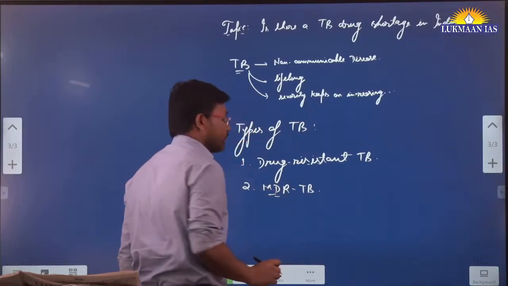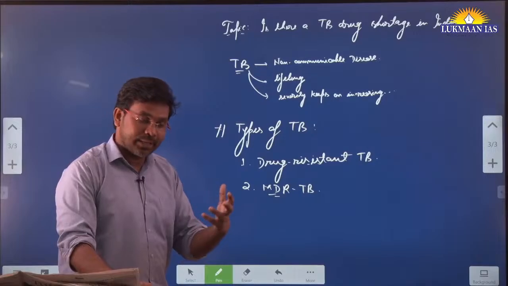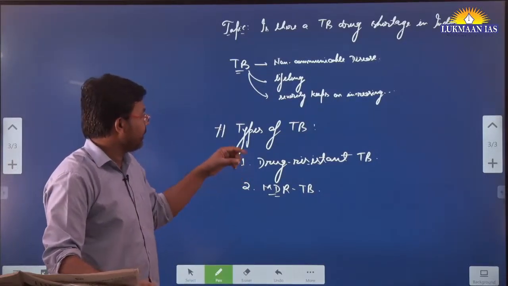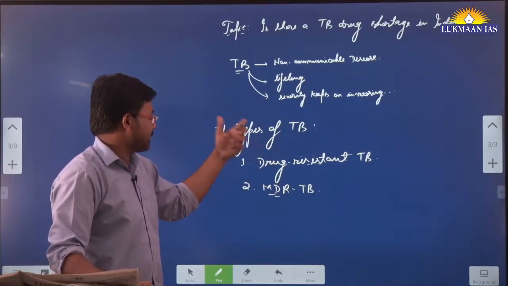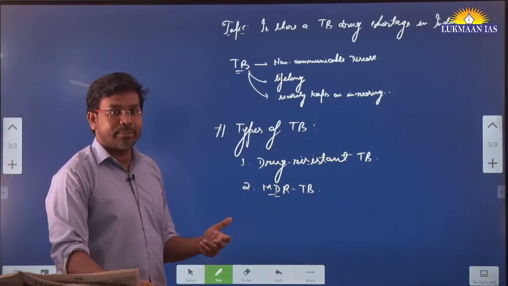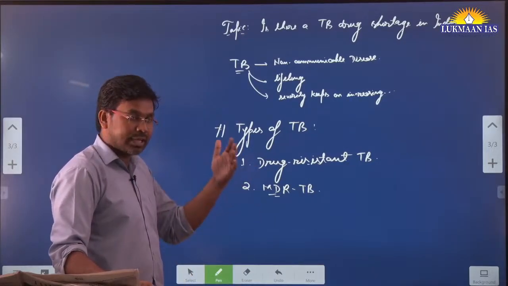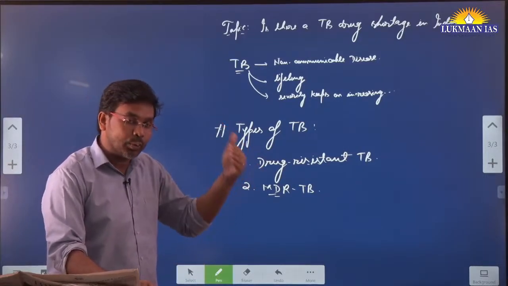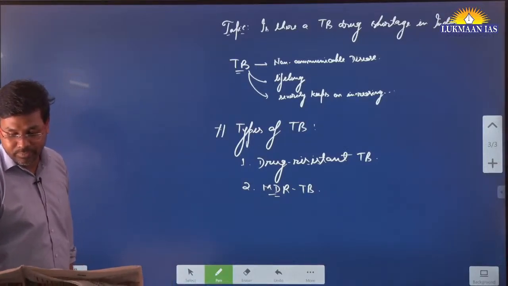Those TB which are resistant to drugs, I mean resistant to medicines. Even if you give medicine for treatment of TB, the medicine will not be effective. Then the other form is multi-drug resistant TB, where many of the drugs are not functional. There are different kinds of medicines for treatment of each type of TB, group A, group B, group C.